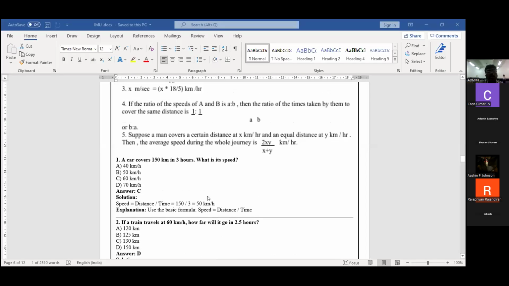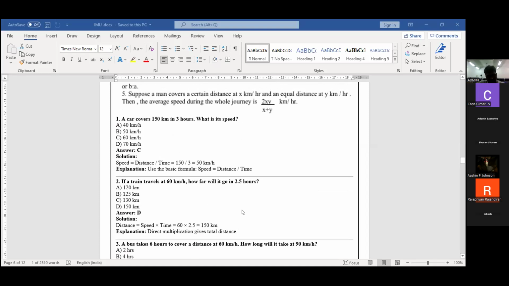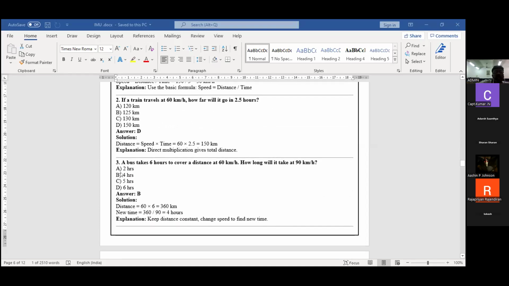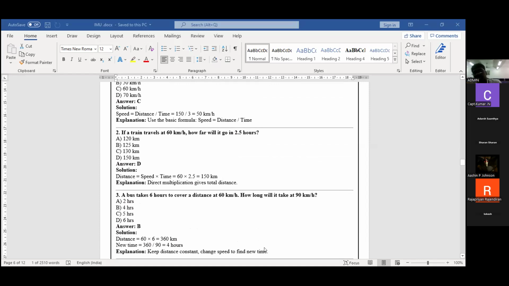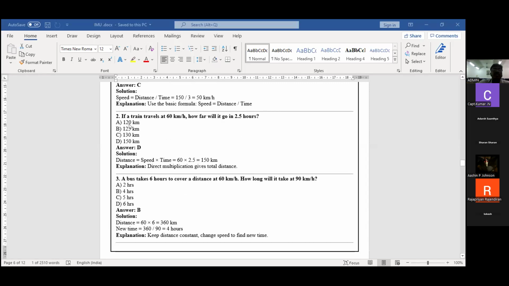Hello, students. My voice is audible? Can you explain the third question? The same question only. Can you explain the second one? Simple one. Anyone can explain the second one? Unmute, please, and tell me the second question's answer. Everything is the same formula. Speed is nothing but distance by time only. Hello, is my voice audible or not? Yes, sir. It's audible.